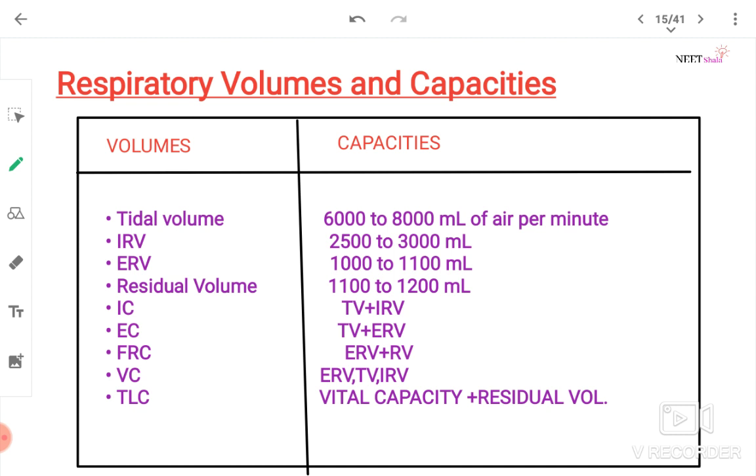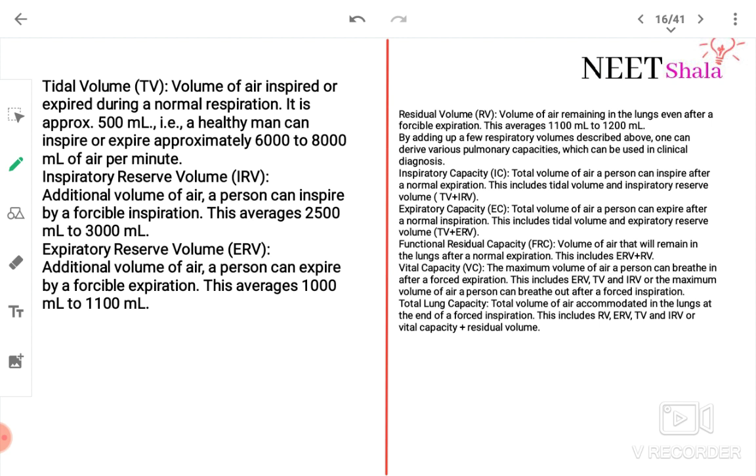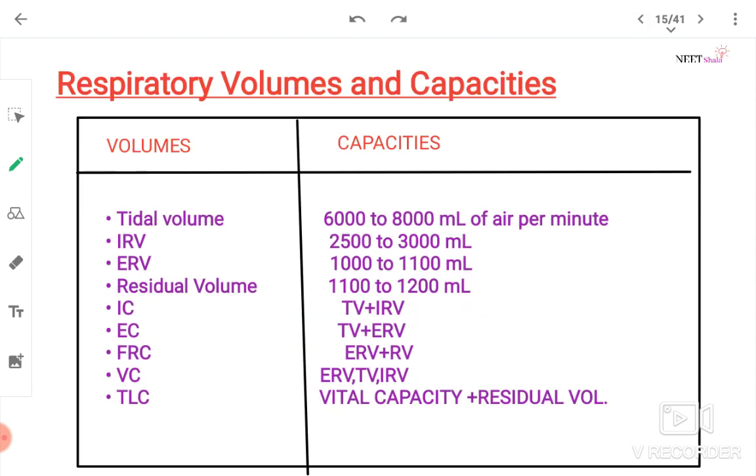And this is the chart of respiratory volume and capacity. This is the NCERT chart I've just summarized here. The tidal volume, inspiratory reserve volume, expiratory reserve volume, and all that. Look here. Tidal volume is the volume of air inspired or expired during a normal respiration. It is approximately 500 ml. Take a screenshot of this chart. This will help you at the end when you understand all these terminologies, and it will be helpful for a quick revision.